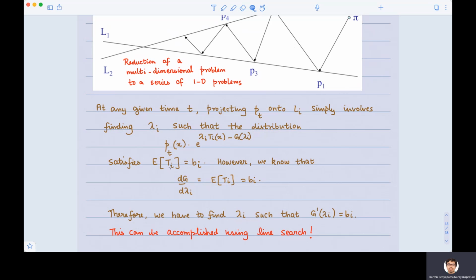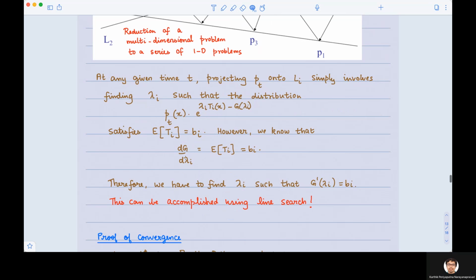Okay. Now, for exponential families, we already know that the expected value of the measurement is simply equal to the derivative of the log partition function. We already saw that. And there is only one constraint we need to handle now. dg over d lambda i is the expectation of ti, which is bi. Okay, so all we need to do is find that particular lambda i. We are handling one constraint at a time, remember? So all we need to do in order to find lambda i is search for that lambda i which makes sure that the derivative of g is equal to bi. That's all. And this is a very simple problem because this is a one-dimensional problem. We just have to find lambda i.